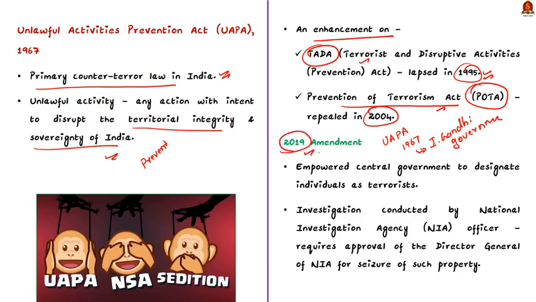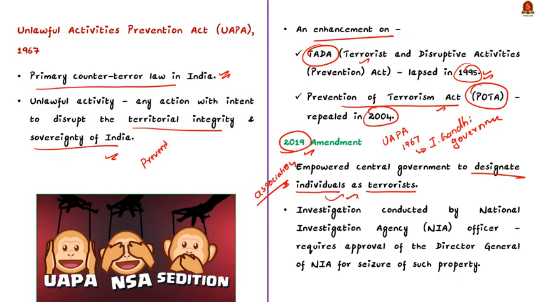Now let us see the major changes made to the Unlawful Activities Prevention Act in the 2019 amendment. The first major change is with respect to who may commit terrorism. See, under the act, the central government is empowered to designate any organization as a terrorist organization. The conditions are, it must commit or participate in acts of terrorism. The second condition is, it must prepare for terrorism. The third condition is, it must promote terrorism. And the fourth condition is, it is involved in terrorism. See, the bill additionally empowers the government to designate even individuals as terrorists on the same grounds that we discussed. This is the first major change.